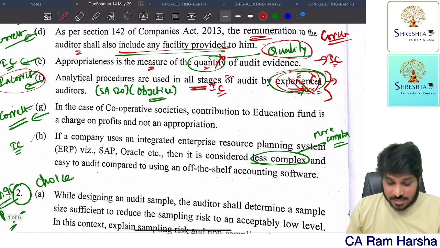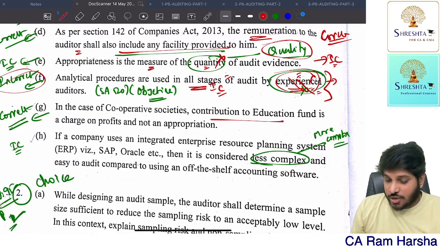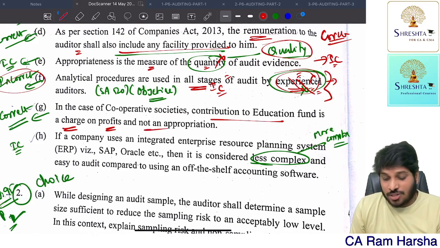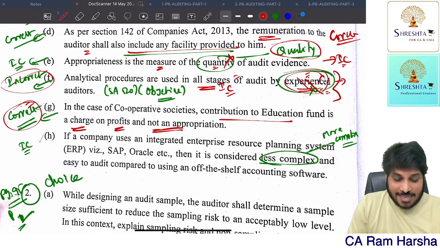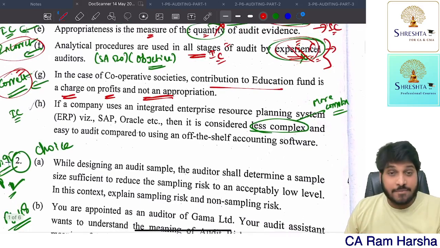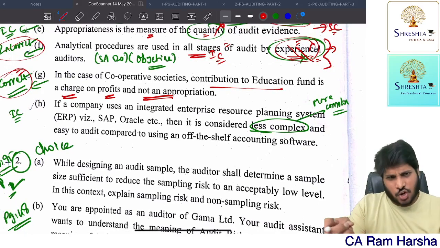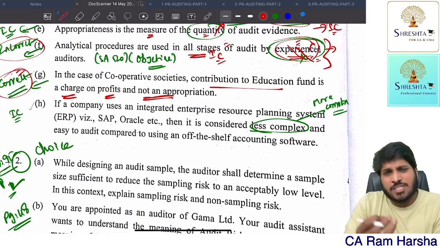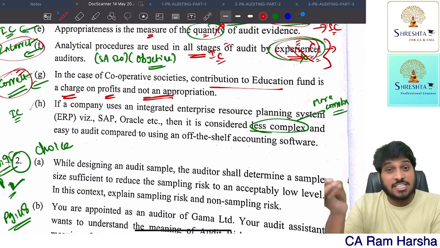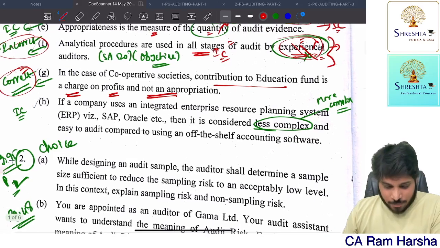I have mentioned the answers already here. Sorry. In case of corporate society, contribution to education fund is a charge on the profit and not an appropriation. Even in the society's audit marathon. So it is correct. Absolutely. The statement is correct. In some state laws, societies are liable to contribute to education fund at a percentage specified by the state government. And this is a charge against the profit and not an appropriation.